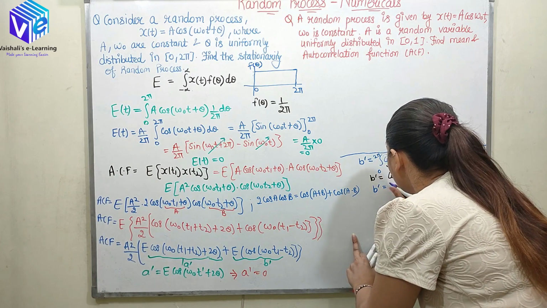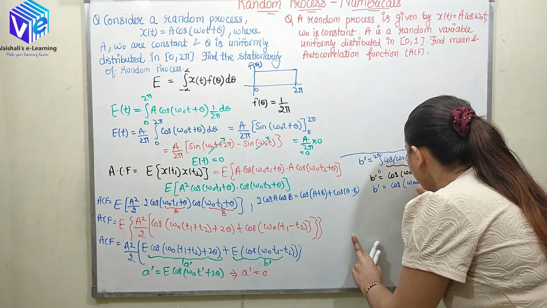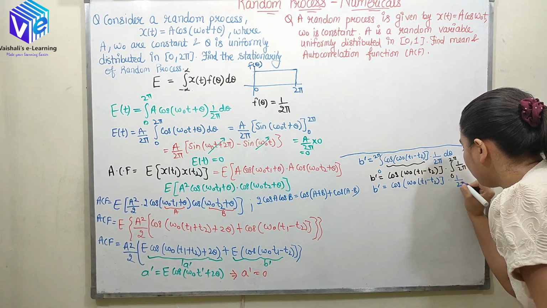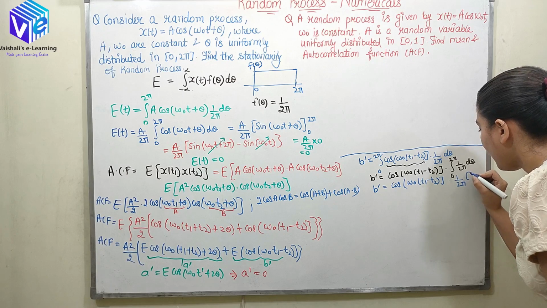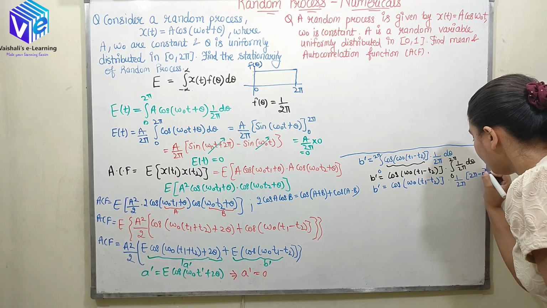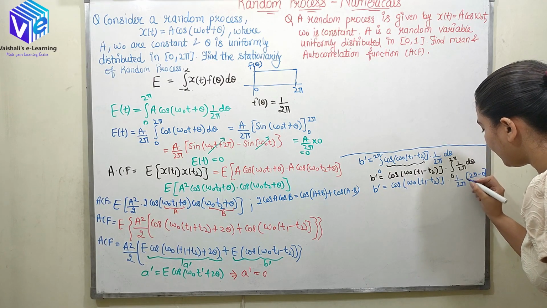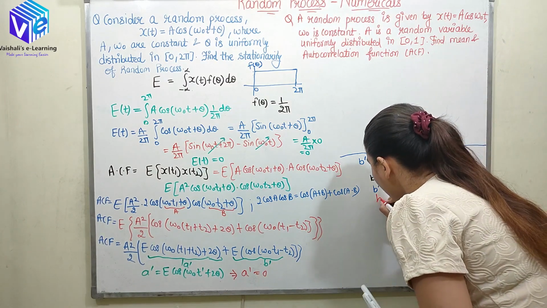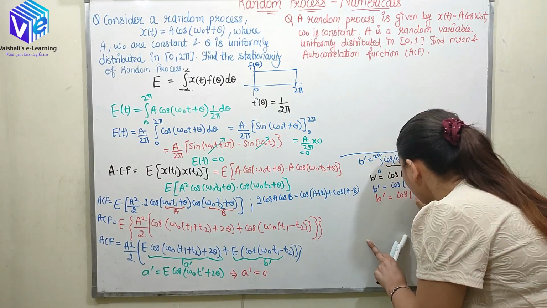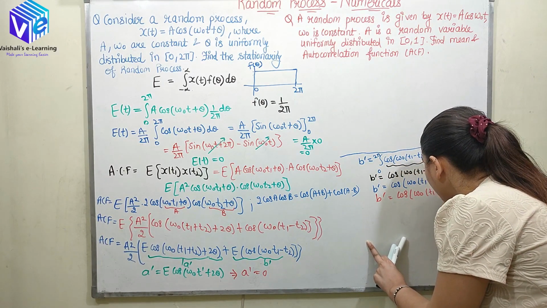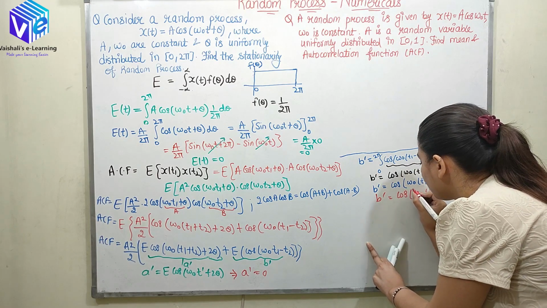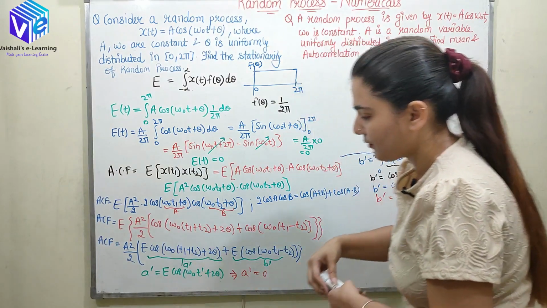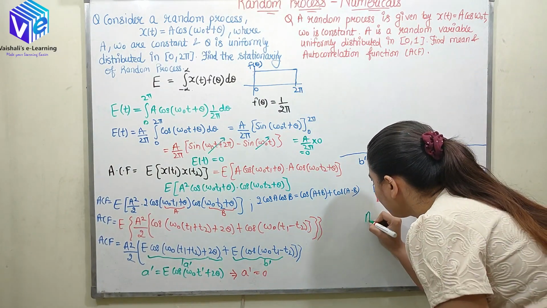So b dash is equal to cos of omega naught t1 minus t2 times 1 by 2 pi into theta, where theta is changing from 0 to 2 pi. Now I can directly cancel this out. So I have found that b dash is equal to cos of omega naught t1 minus t2. This is my b dash now. I'll put the b dash value in this equation and find the autocorrelation function.